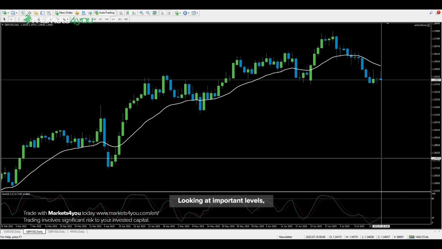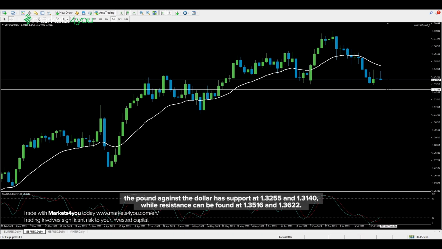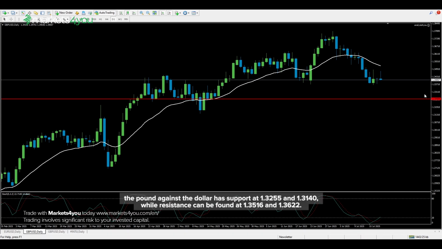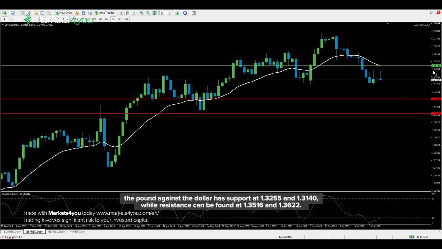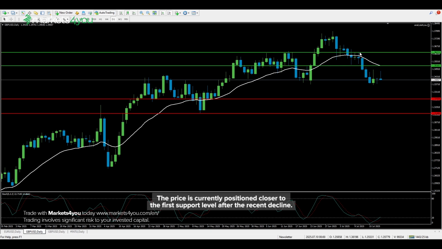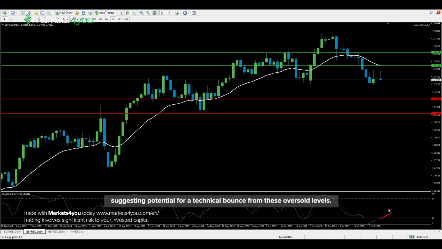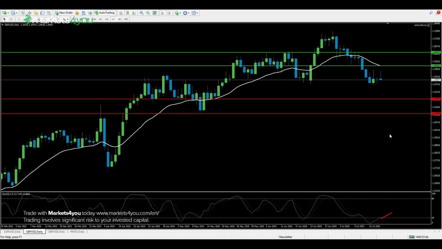Looking at important levels, the pound against the dollar has support at 1.3255 and 1.3140, while resistance can be found at 1.3516 and 1.3622. The price is currently positioned closer to the first support level after the recent decline. The stochastic oscillator is in oversold territory and showing signs of trying to move higher, suggesting potential for a technical bounce from these oversold levels.